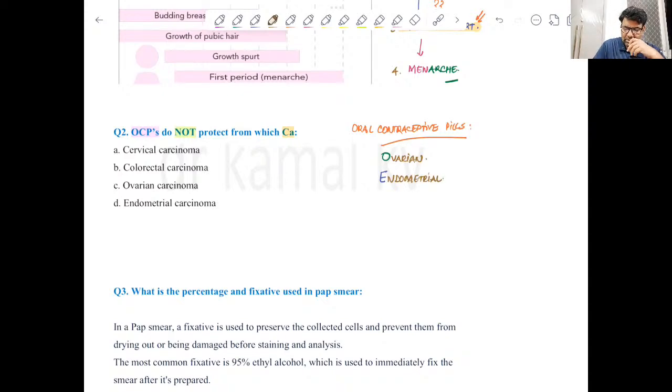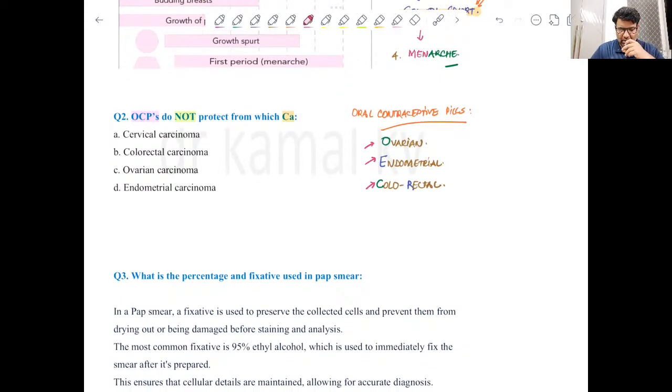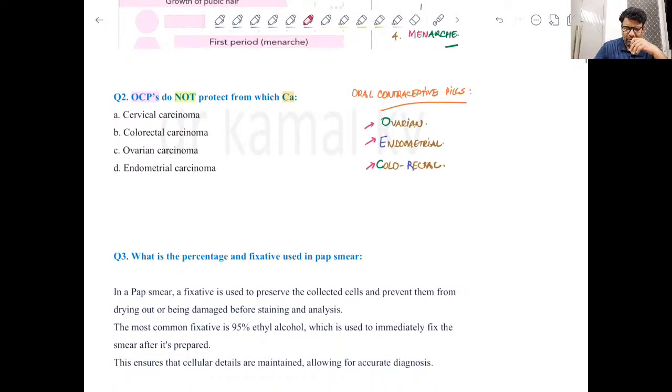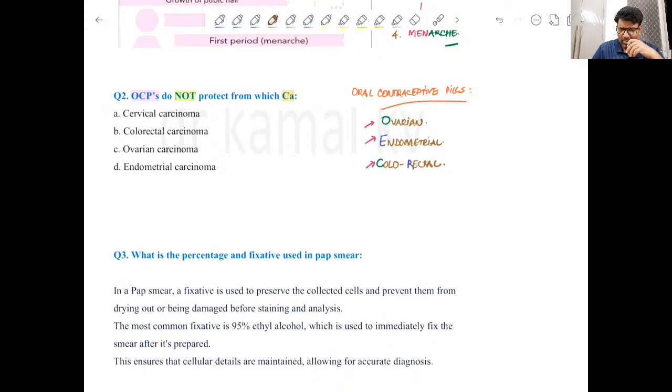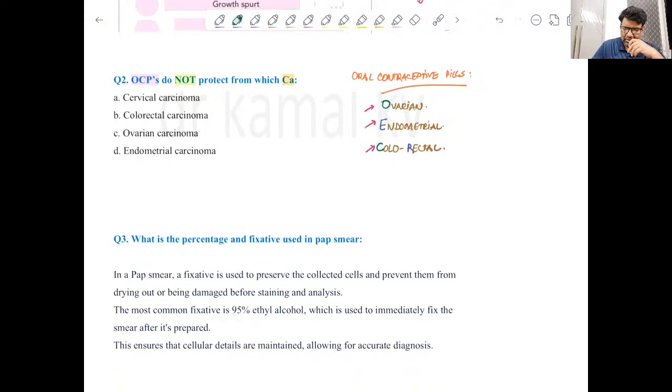and the third one is colorectal, or you can say colon carcinoma. Please remember these three tumors: ovarian, endometrial, and colorectal. These are the three tumors against which oral contraceptive pills are protective. Apart from this, they are also protective against other entities like endometriosis. But in terms of tumors, they protect against ovarian, endometrial, and colorectal.